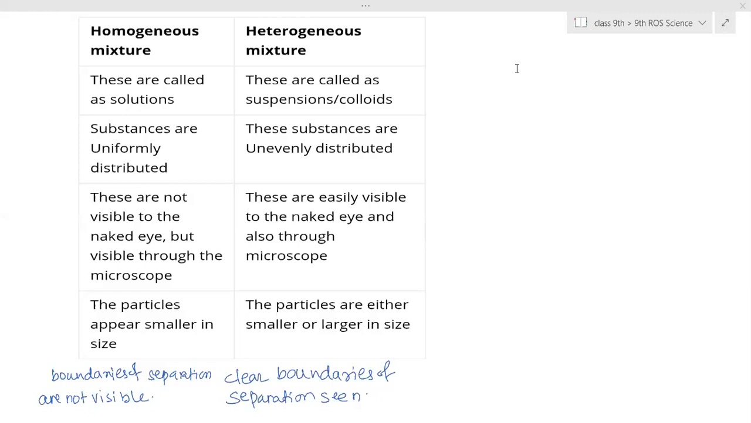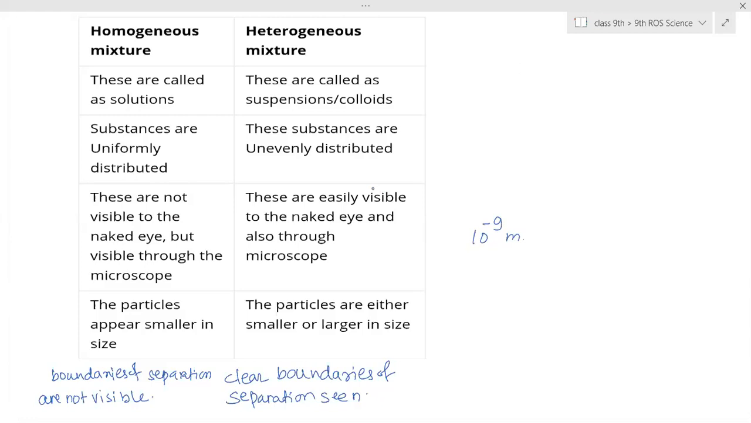So homogeneous mixtures are mixtures in which the constituent particles cannot be seen. They are uniformly mixed. And how are they uniformly mixed? Because the size of the solid particle is very, very small, less than 1 nanometer. What is a nanometer? A nanometer means 10 to the power minus 9 meters. So you can imagine the size. We are not able to see it with naked eyes because the size is too small.